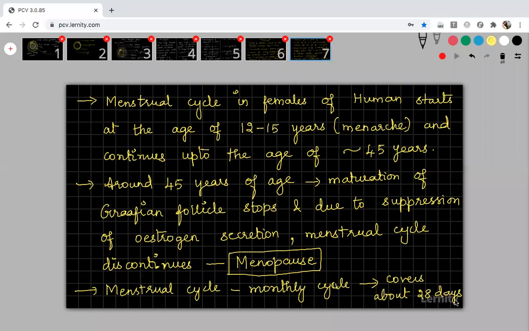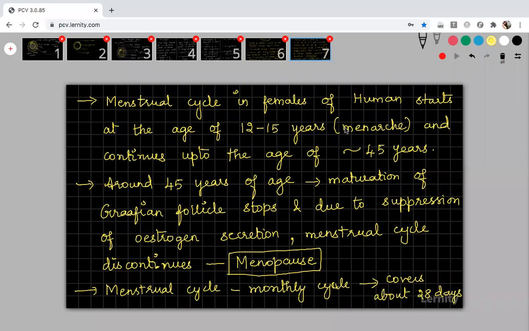And this will not be the same for all human beings. Okay, why? Because it depends upon the individual hormonal level, genetic things, and so many. Even the lifestyle habits they are following, the food they are taking, exercise they are doing. So in all these cases, this 28 days may vary from person to person. But on an average, for an adult person, the menstrual cycle will occur once in 28 days.